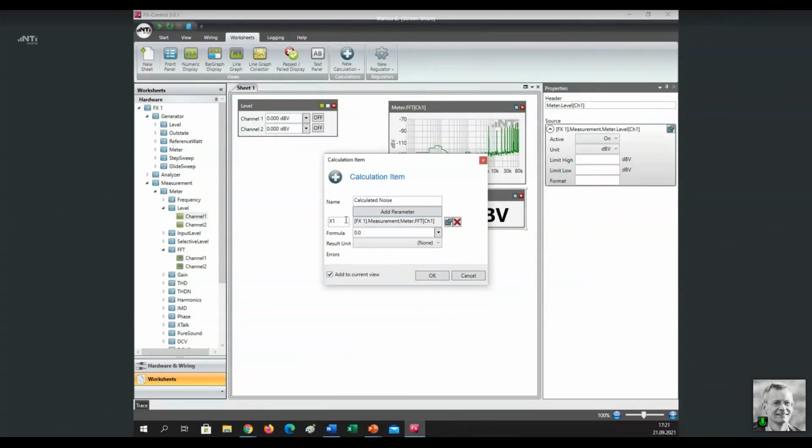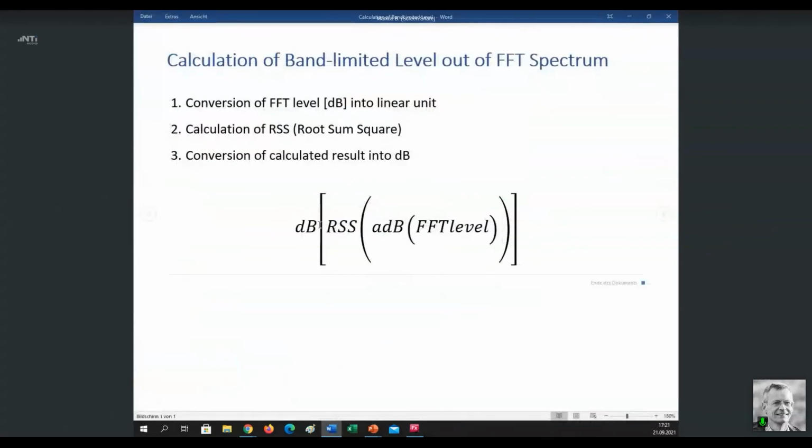So now I have my spectrum levels, and I'm looking for the formula to calculate the corresponding wideband or limited band level from it. How do I do that? So now we have to take a brief look at the mathematical side, and I want to show you that here we are looking again at the calculation of a band limited level out of an FFT spectrum.